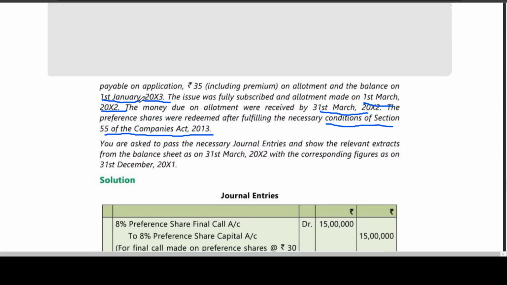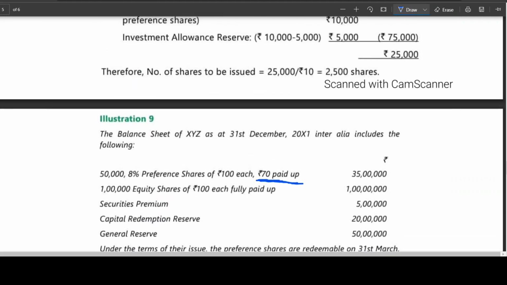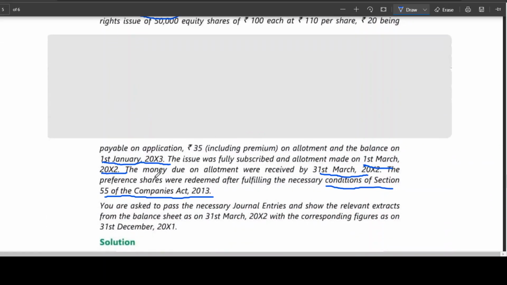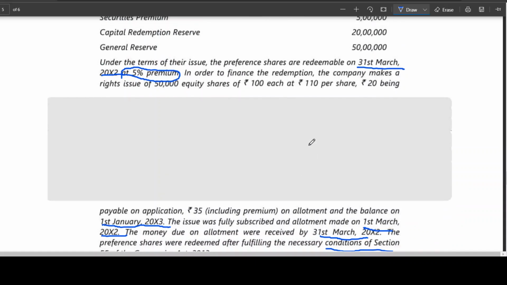In simple words, the existing data is related to 31st December 2011 and it is to be updated on the date of redemption. You should go for it, right? One more item, the updation you should show on 31st March 2012. Now the question is, when the company is going for a right issue, 20 rupees is payable on application, 35 including premium.